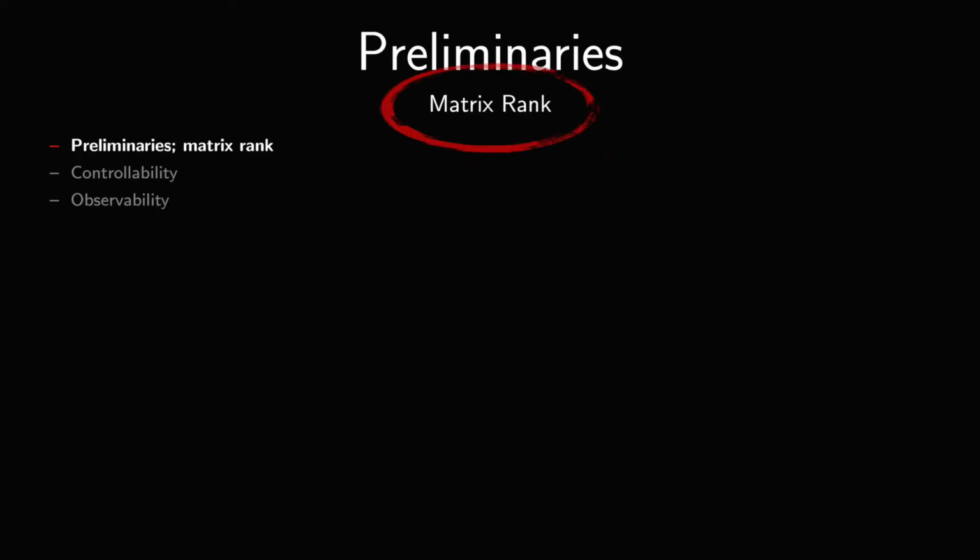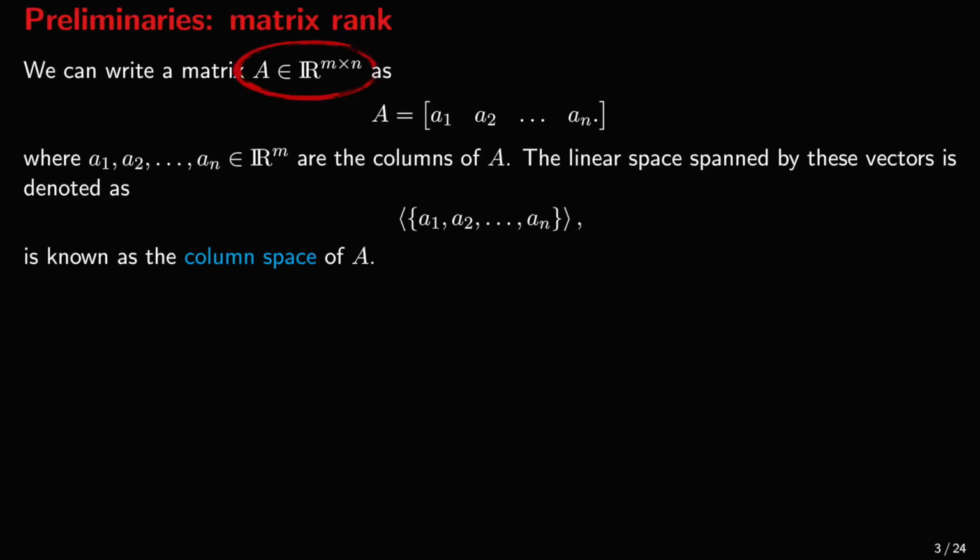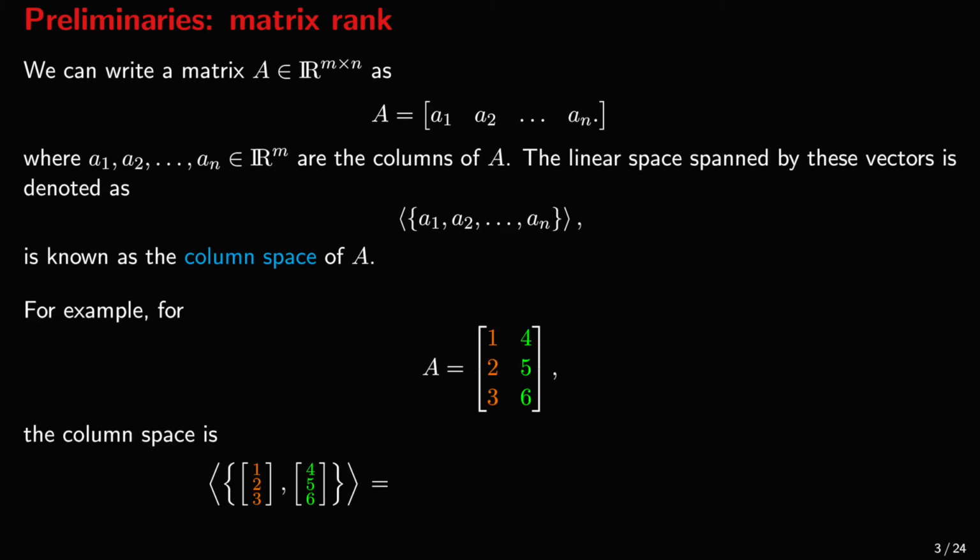We will start by defining the rank of a matrix. Say we have an m by n matrix A with columns A1, A2 up to An. We denote the linear space spanned by these vectors like this. This is known as the column space of A. For example, the matrix A has the columns 1, 2, 3 and 4, 5, 6. So the column space of A is the set of all linear combinations of 1, 2, 3 and 4, 5, 6.